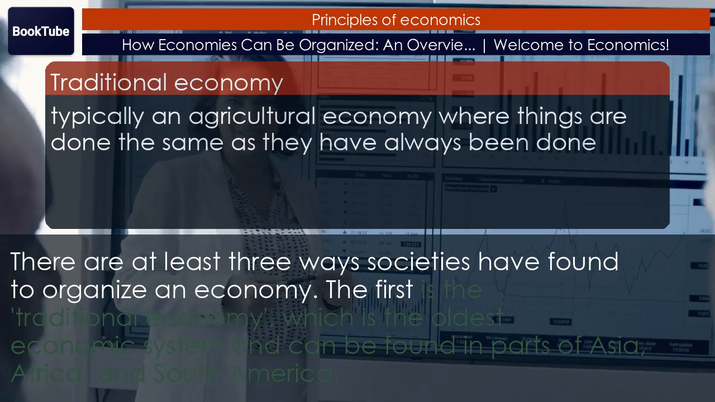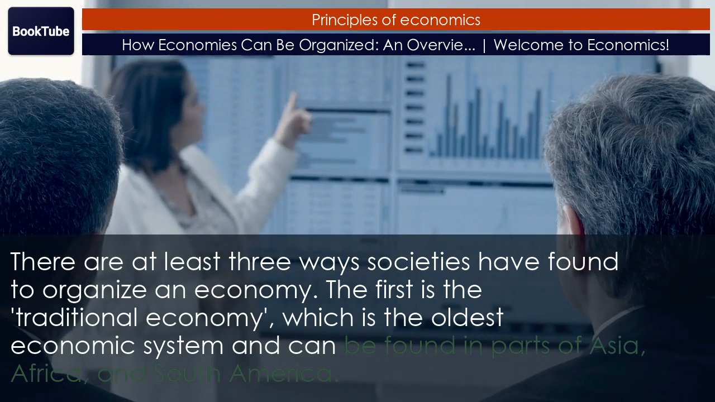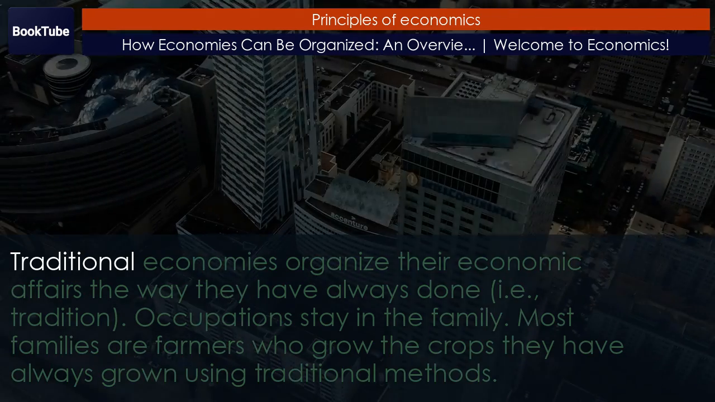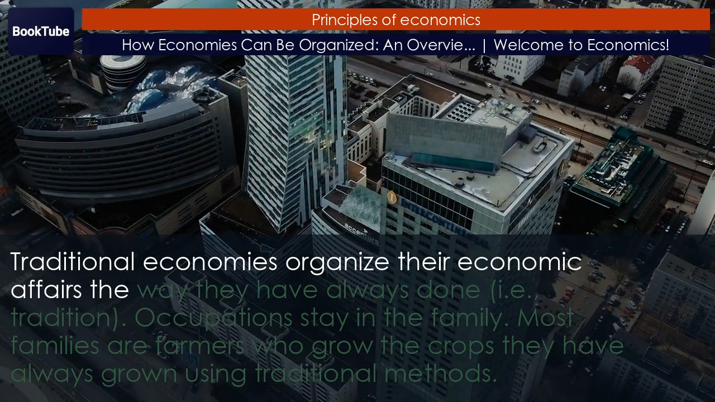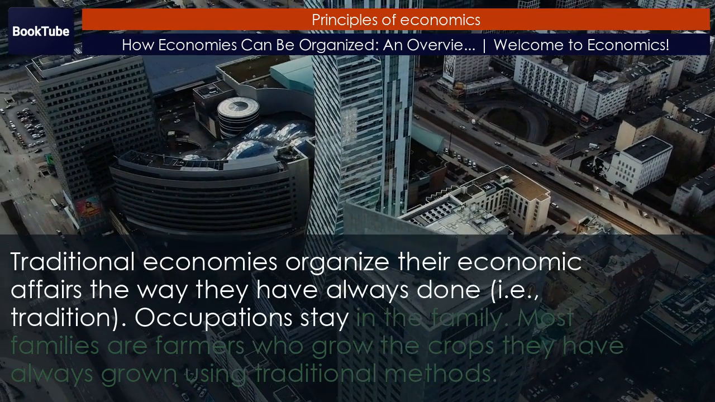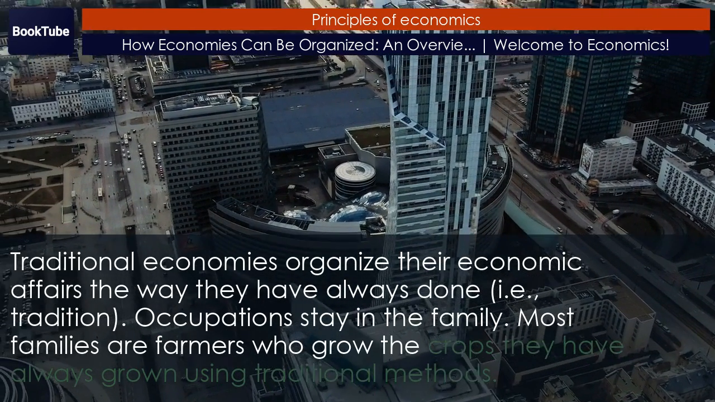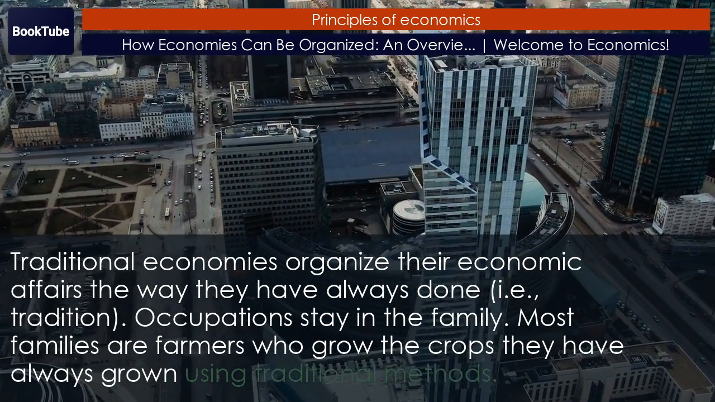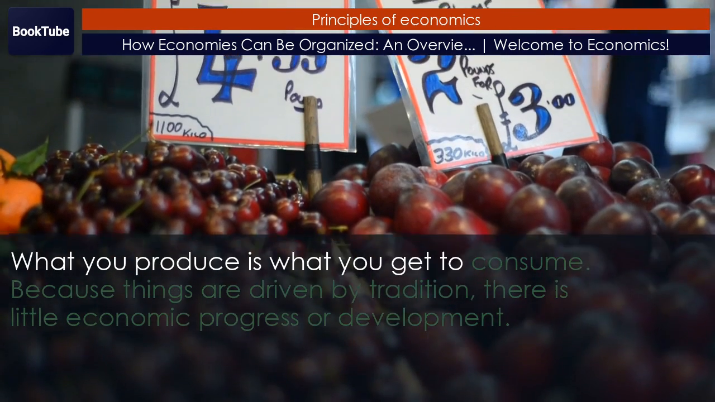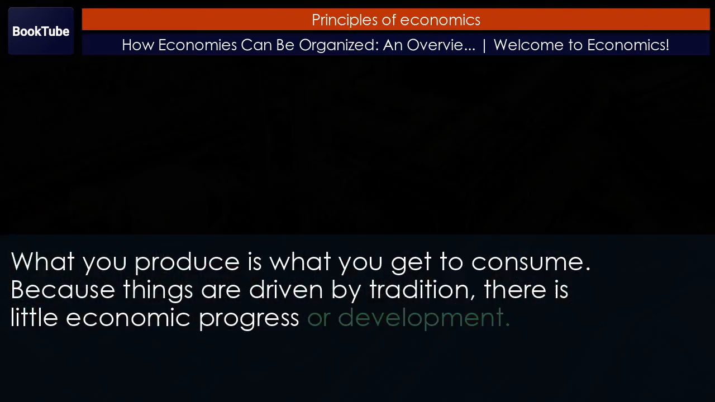The first is the traditional economy, which is the oldest economic system and can be found in parts of Asia, Africa, and South America. Traditional economies organize their economic affairs the way they have always done, i.e., tradition. Occupations stay in the family. Most families are farmers who grow the crops they have always grown using traditional methods. What you produce is what you get to consume. Because things are driven by tradition, there is little economic progress or development.